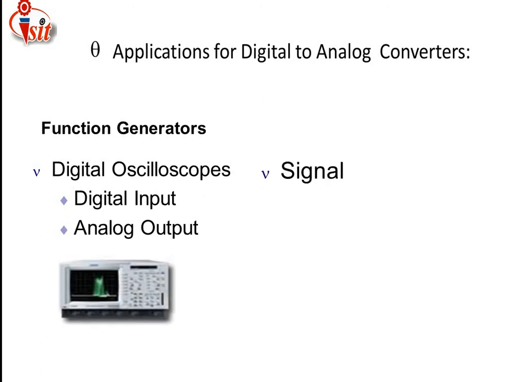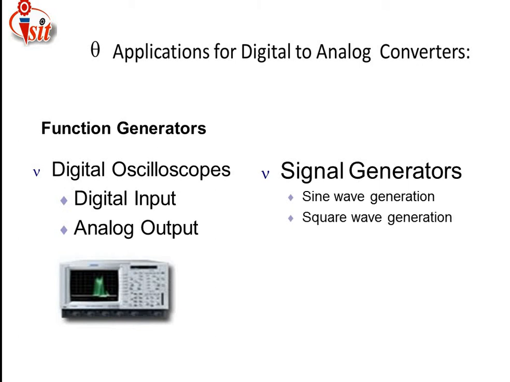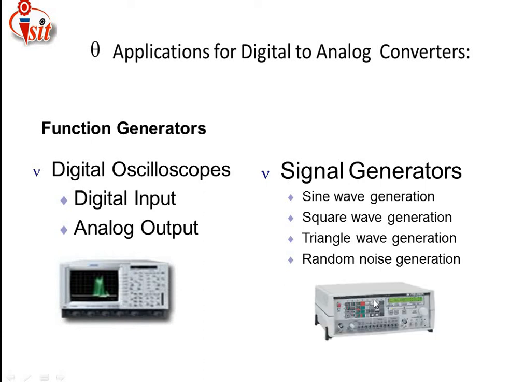Just see here, this is the digital storage oscilloscope, that is a DSO. In that signal generator, what are the signals generated at the output side in terms of analog nature? Just see here, sine wave is generated, then square wave is generated, then triangular wave is generated, then random noise is also generated by using the function generator along with the DSO.